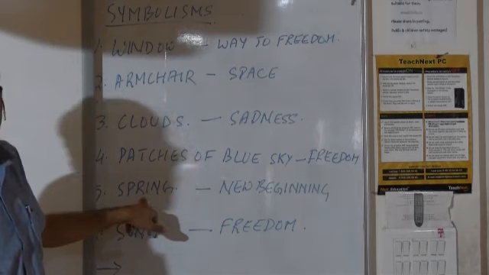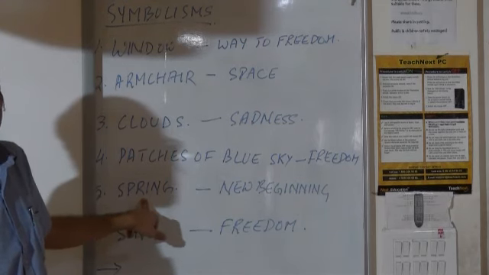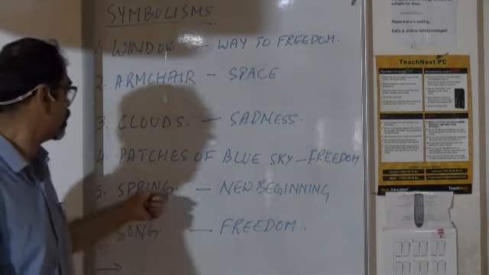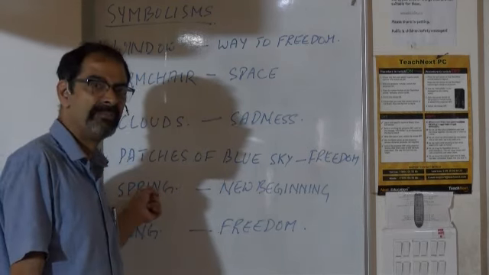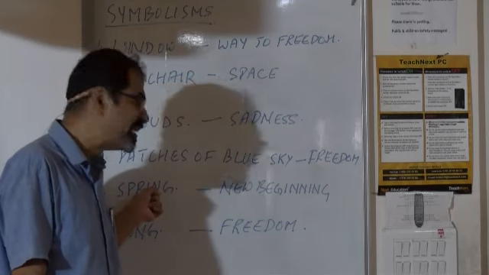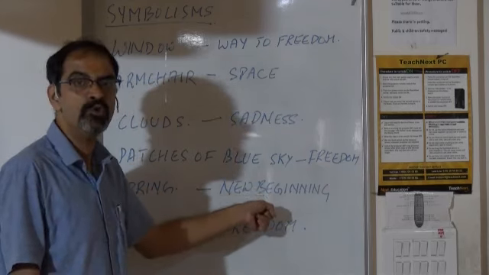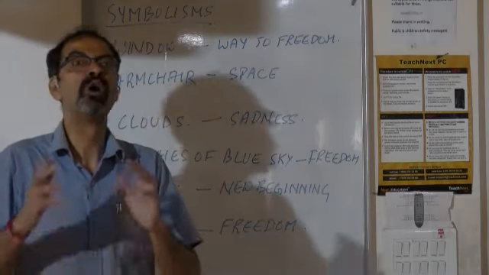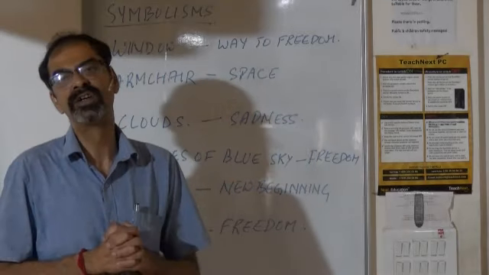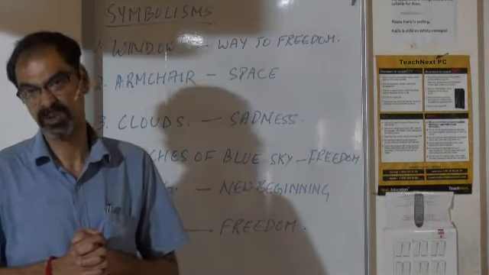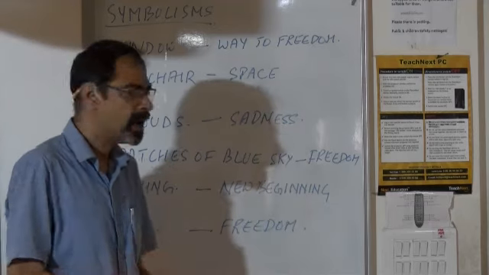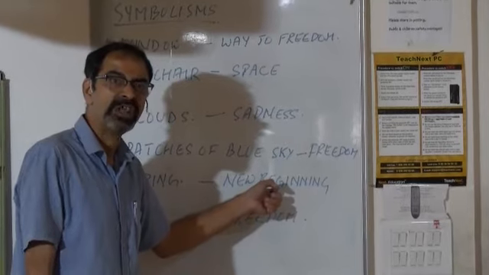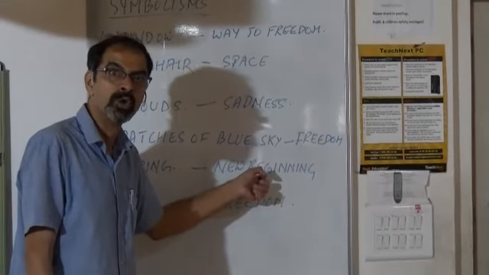What was outside? It had rained. Everything seemed green and fresh like spring. The weather or the climate outside represents the new beginning in the life of Mrs. Mallard, which she was expecting after the death of her husband. She was expecting a new life, a new beginning, a life that she would lead on her own terms.